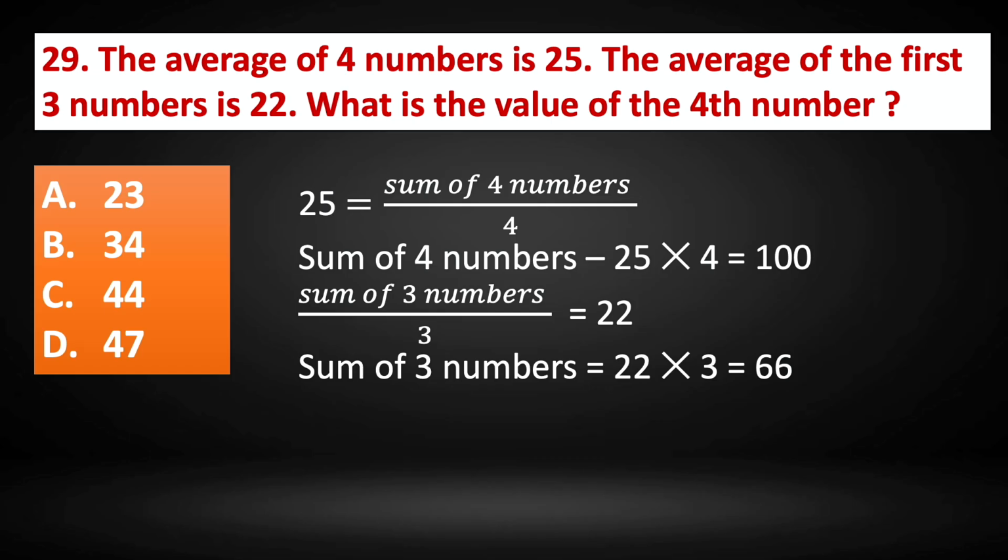And what will be the fourth number? Fourth number will be 100 minus 66. That is 34. 34 will be the fourth number. So the correct answer is option B, 34.